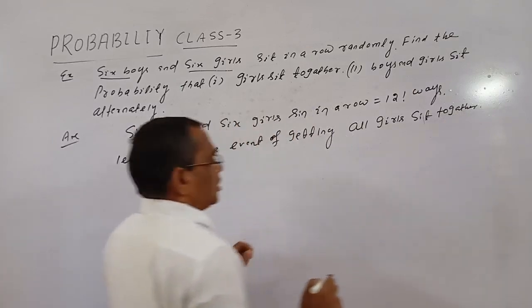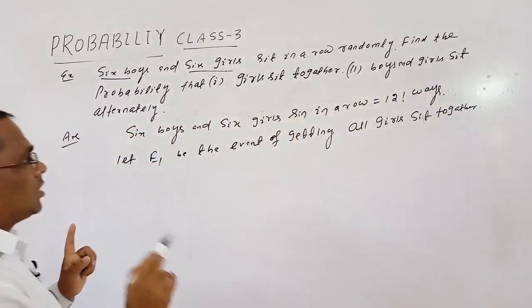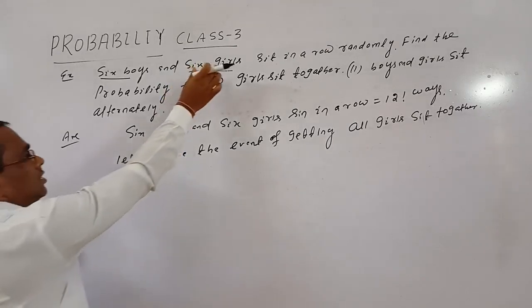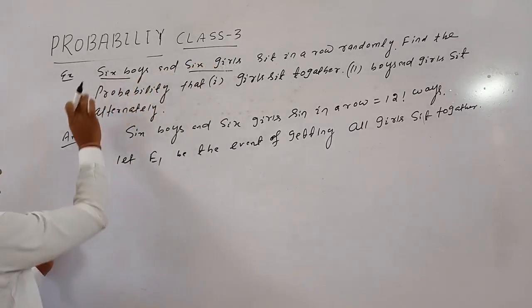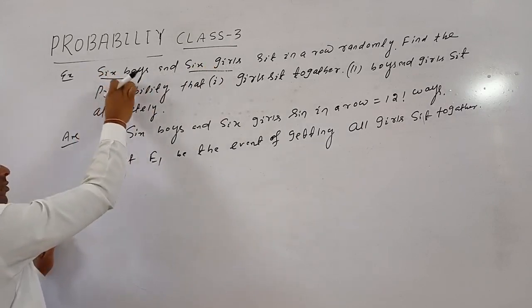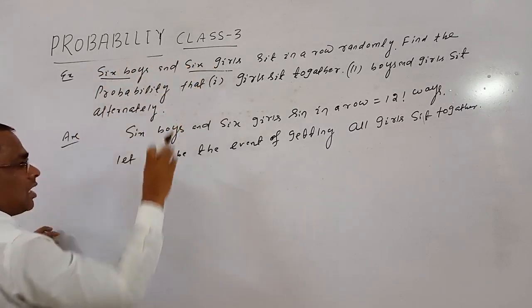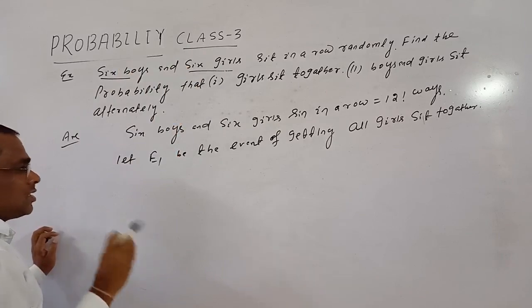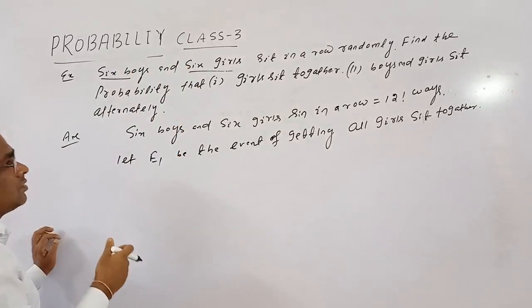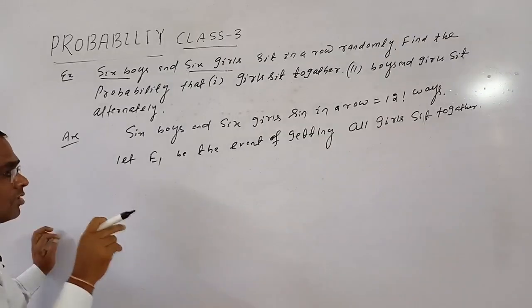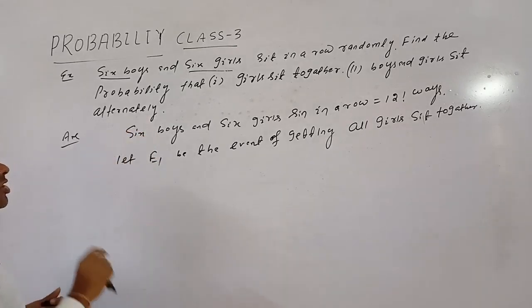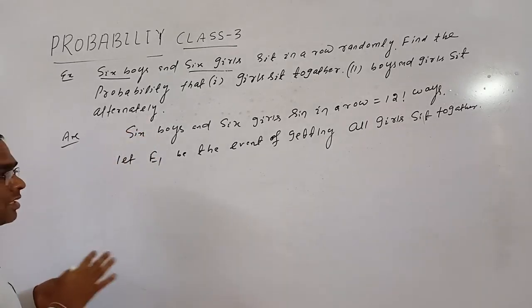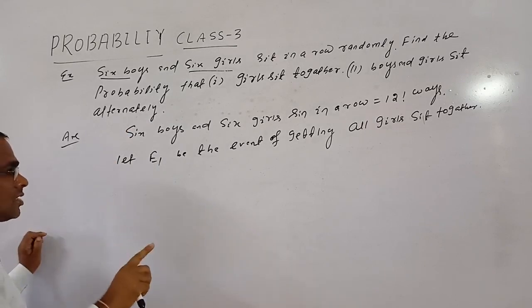Okay, so these 6 girls sit together means we consider these 6 girls as one thing, and the remaining 6 boys are 6 different things. So these 6 different things and one group, now there are 7 things. These 7 things can be arranged in a row in 7 factorial ways, but in each arrangement 6 girls are there. So these 6 girls can be arranged themselves in 6 factorial ways.